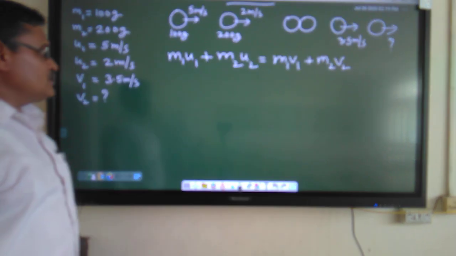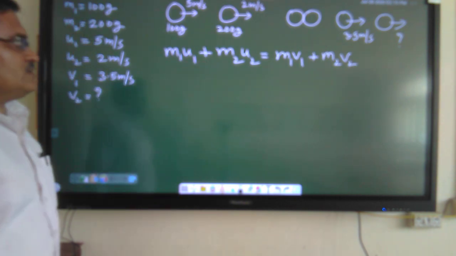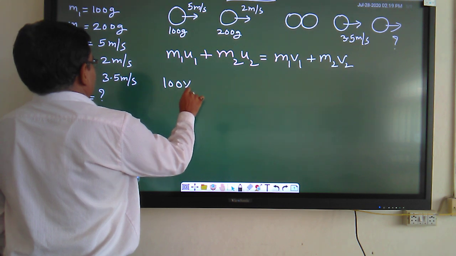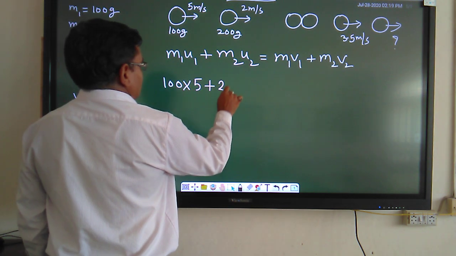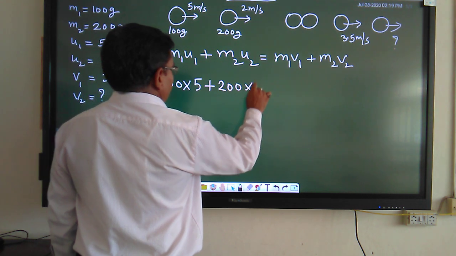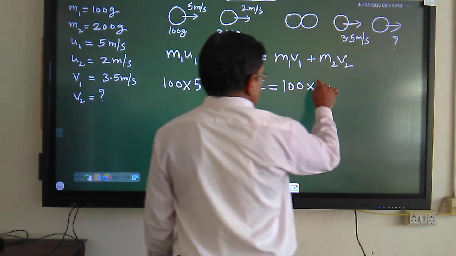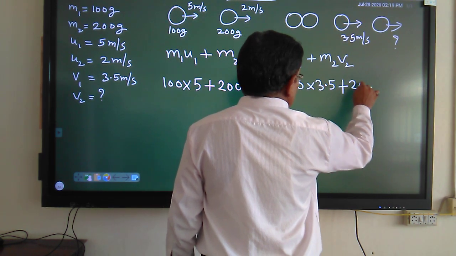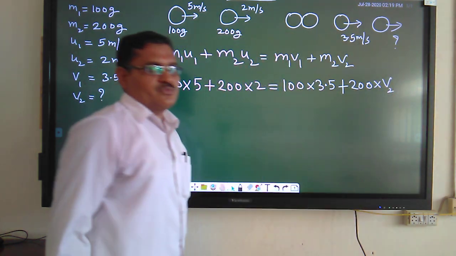Putting the values in this equation, 100 into 5 plus 200 into 2 is equal to 100 into 3.5 plus 200 into v2.